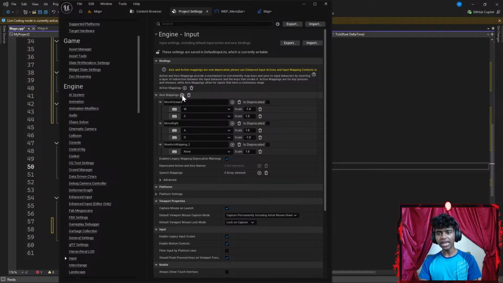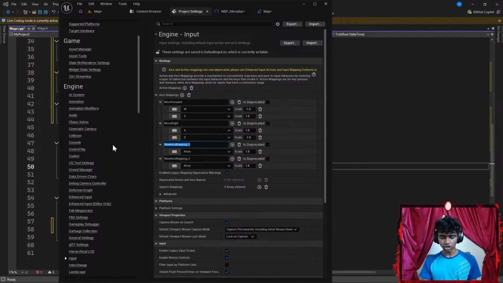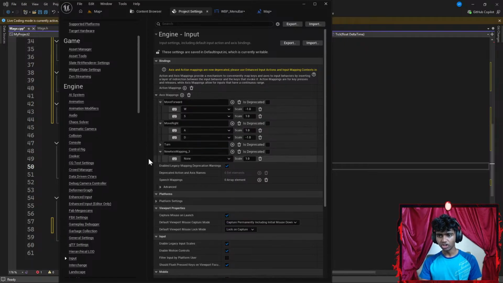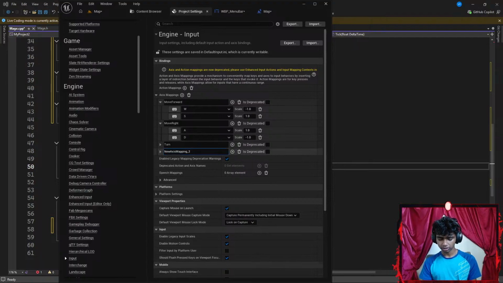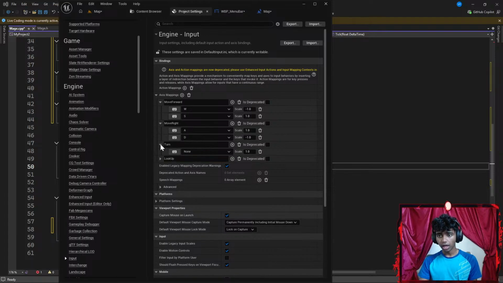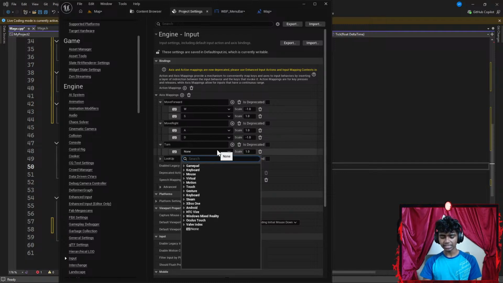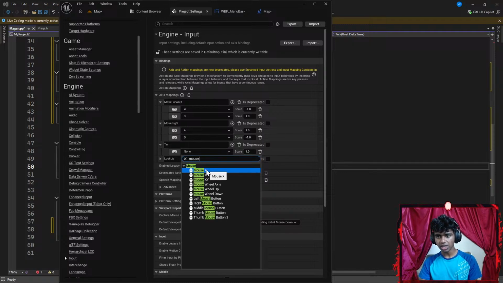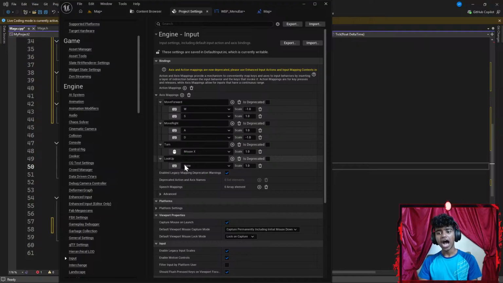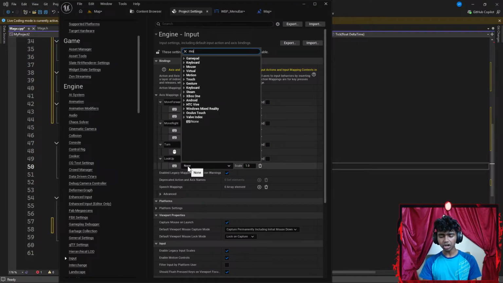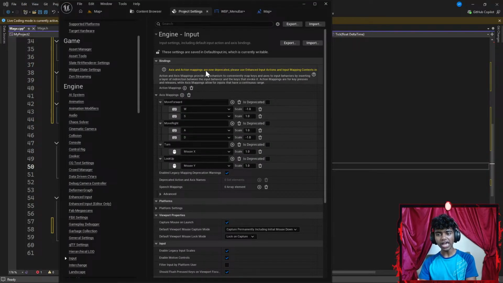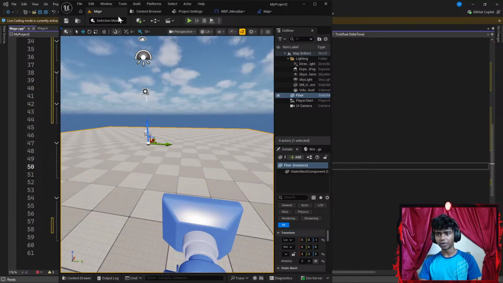Now, I'm going to go ahead and add two more axis mappings. One is going to be for turn. The other is going to be for look up. There we go. Now I want to turn to the left and right depending on where my mouse moves in the x-axis. So I'm gonna search for mouse. Let's go with mouse X. I want to look up and down depending on where my mouse moves in the y-axis. And that's pretty much it.